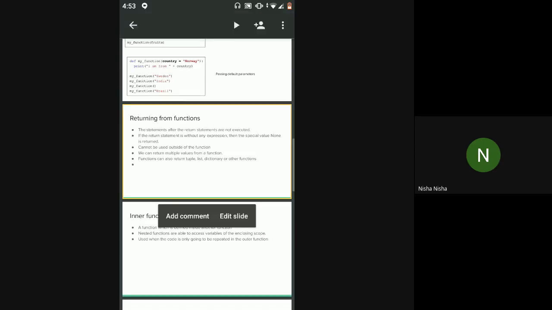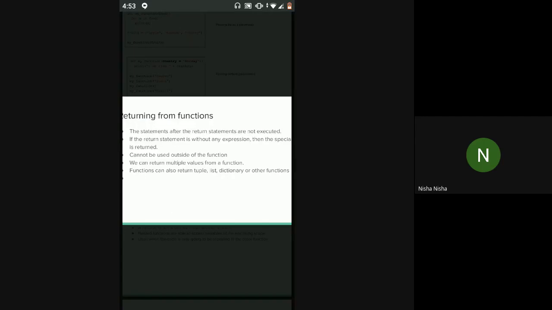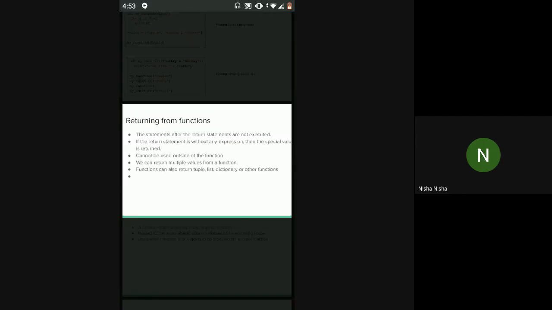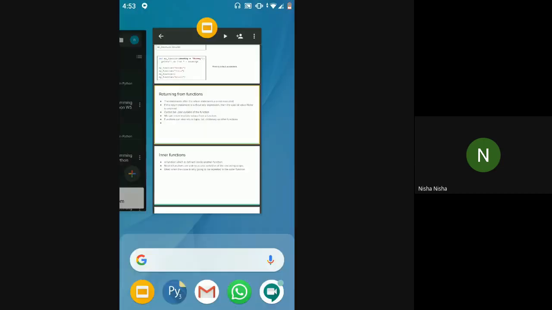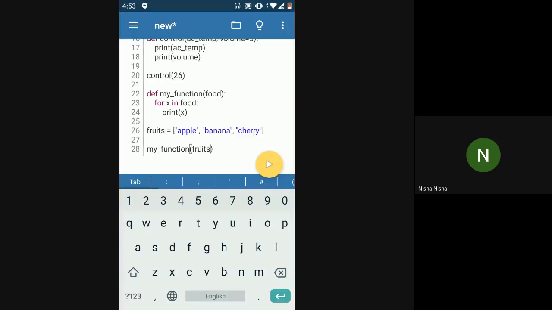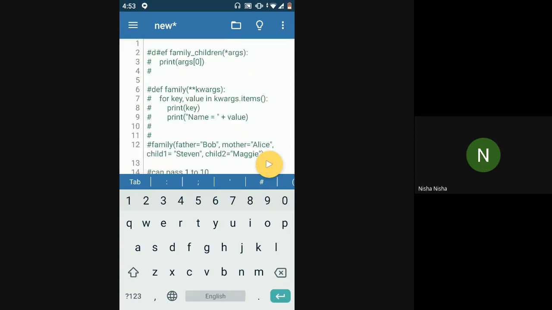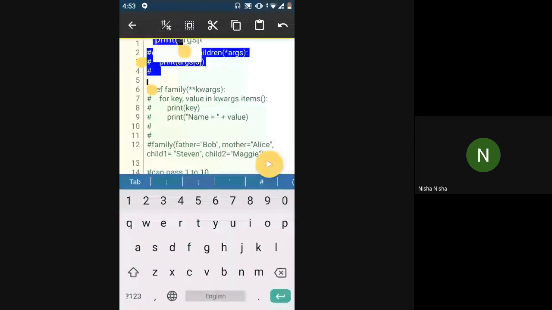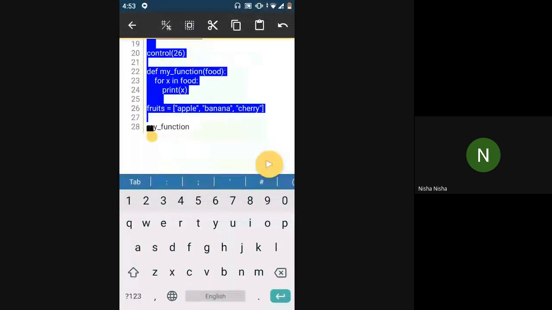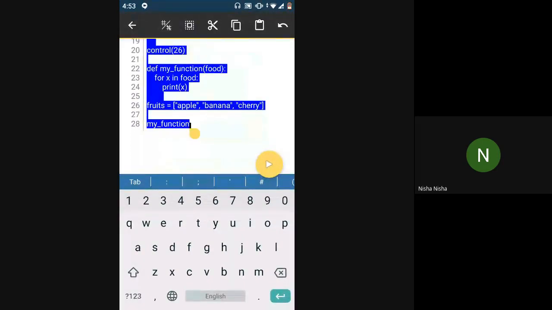Then we'll see returning from function. We saw that the statements after a return statement are not executed inside a function. If the return statement is without any expression, then the special value None will be returned. Okay, so let's go back. I said we can either have a function return something, or not have it return anything, that is fine. Returning something from a function is optional.